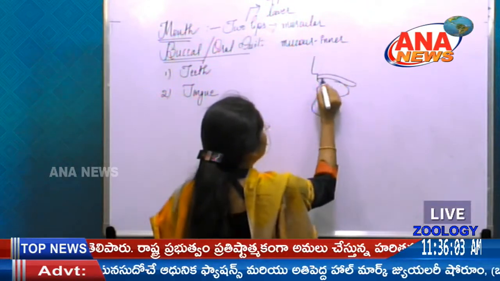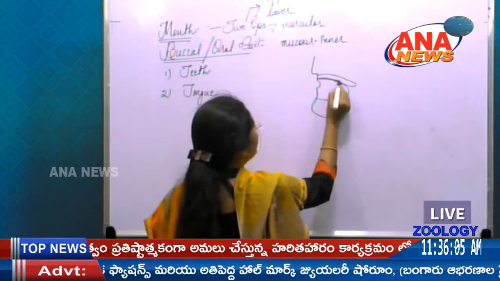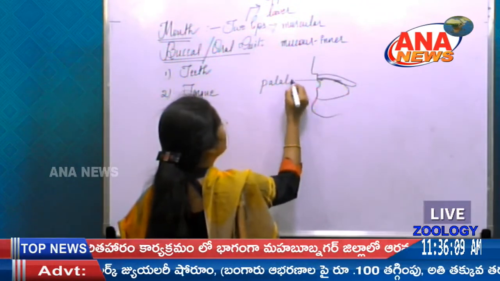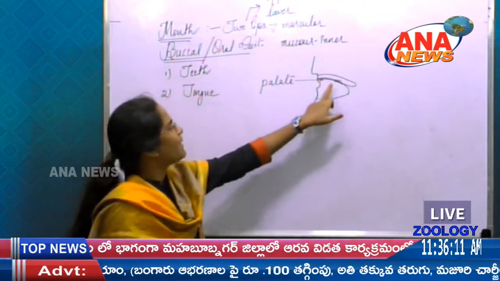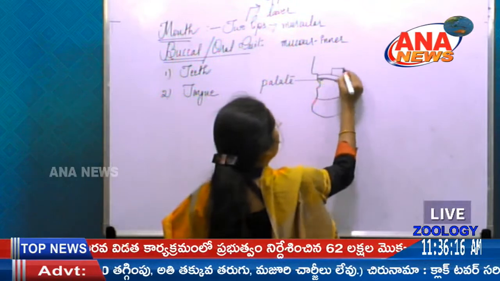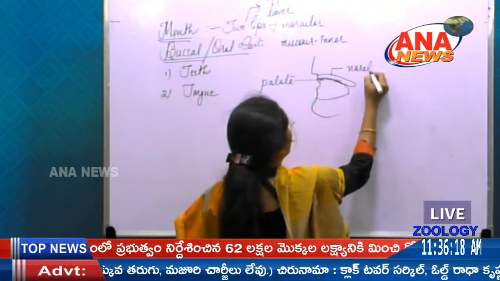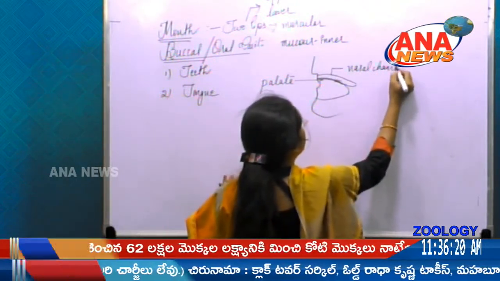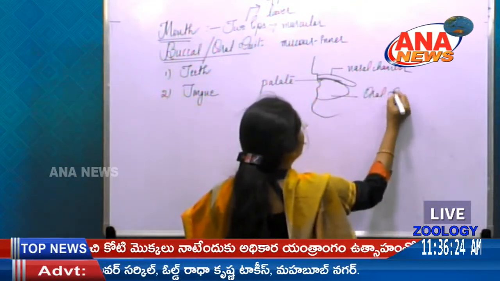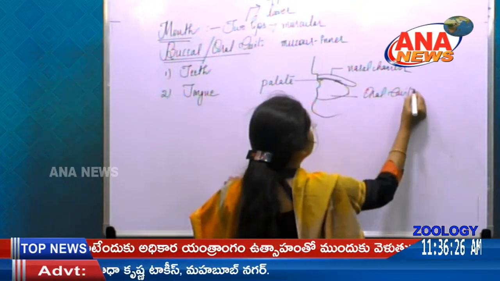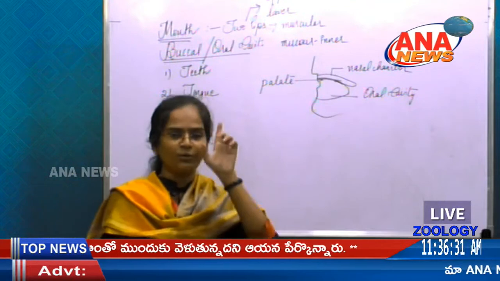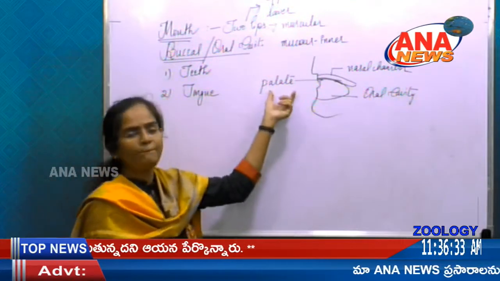Here the uppermost, there is the hard structure called the palate. This palate is the structure separating the nasal chamber and the oral cavity. Whenever you are speaking, when you touch your tongue on the roof, that part is called the palate.